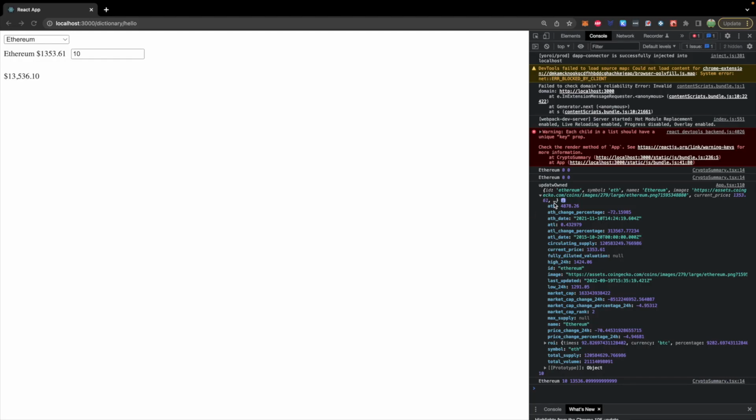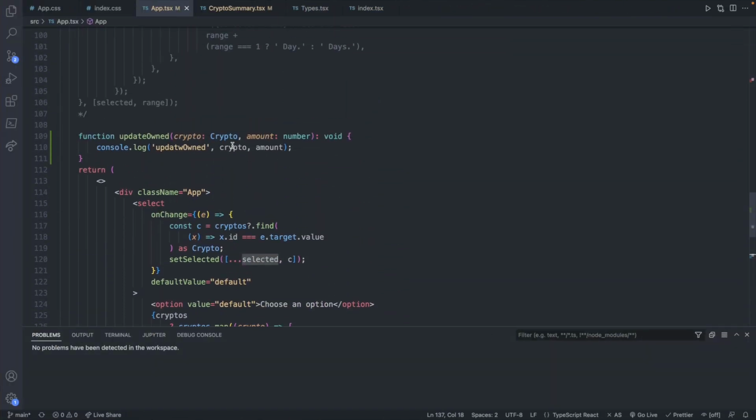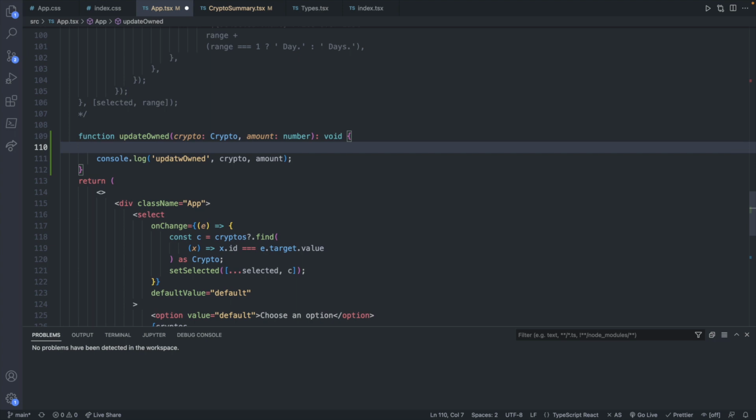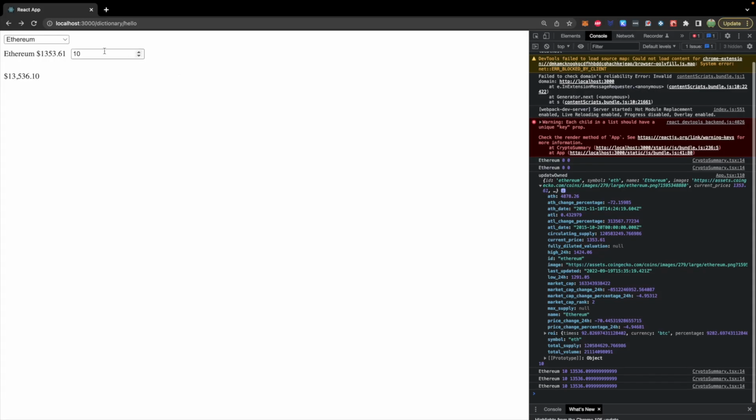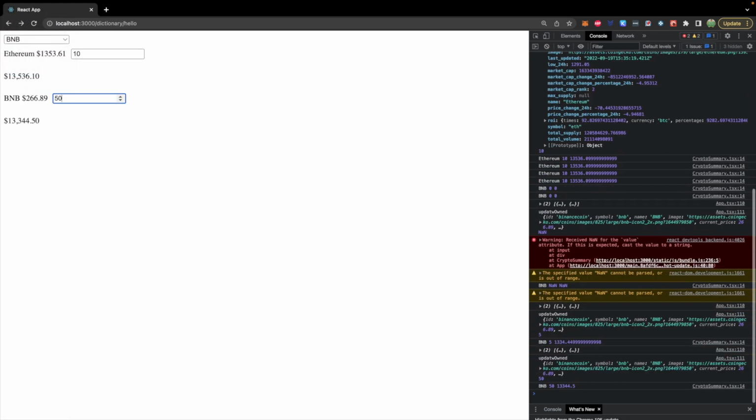But pretty much what I want to do is add a property to this cryptocurrency called owned, and that's going to be a number with the value 10. So what will that make our state look like? Well, you could see it if you just print out the entire selected state. So console.log selected. And let's run this again real quick. We'll add a cryptocurrency and we'll just set an amount of 50.